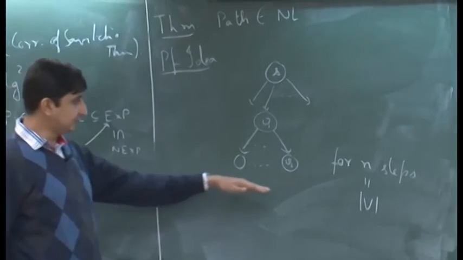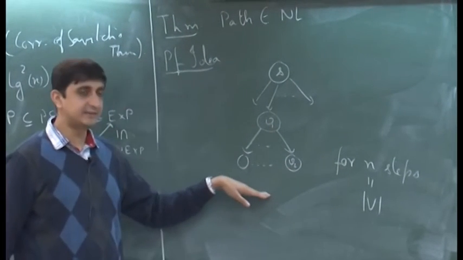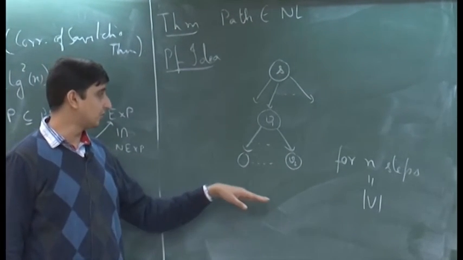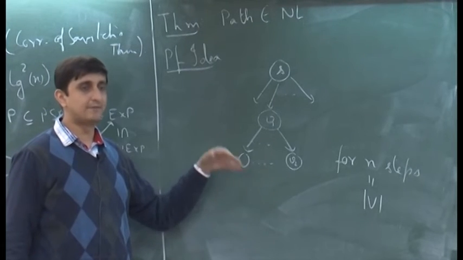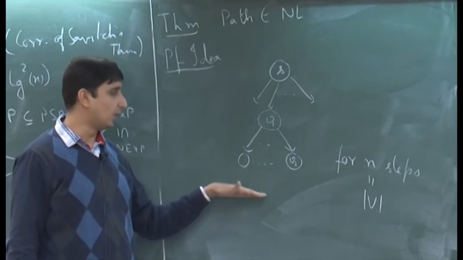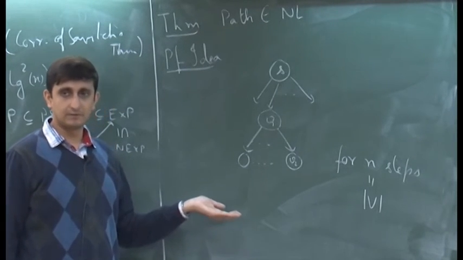If within this time you have reached T, then you halt your computation and accept, and if you have not reached T, then you halt and reject. So, that is the algorithm.